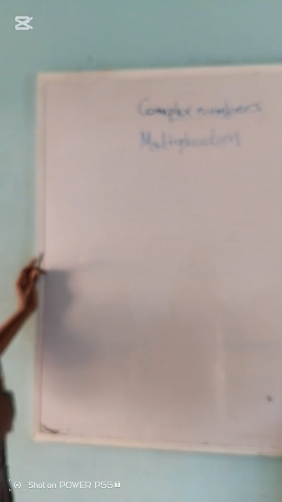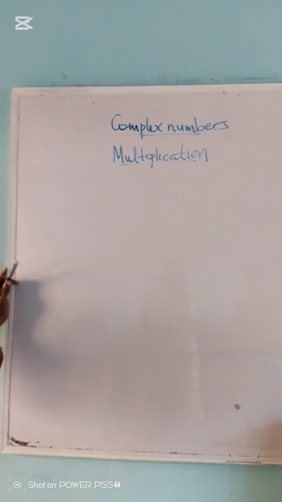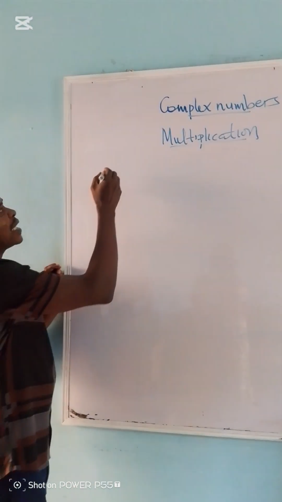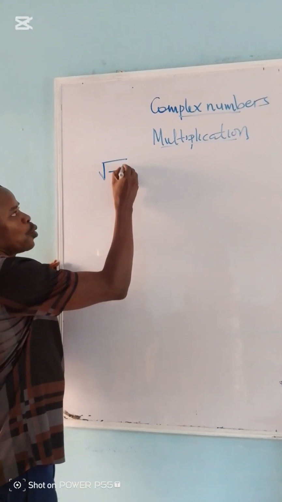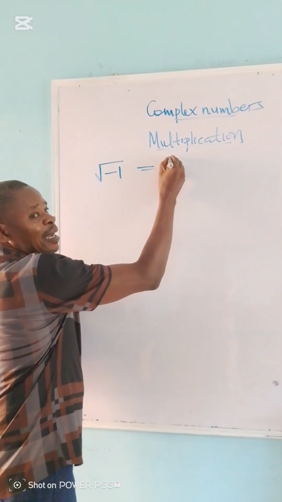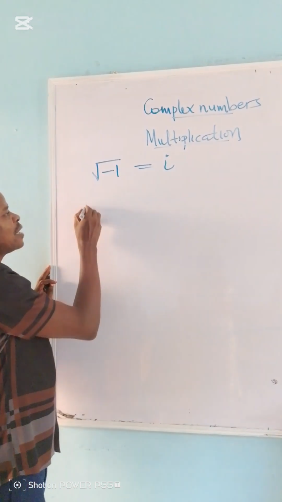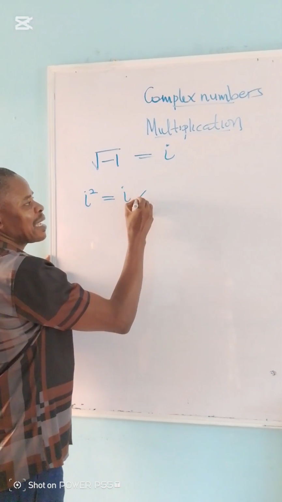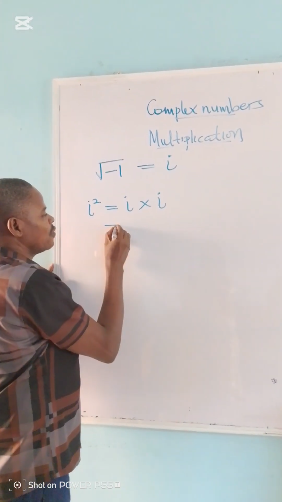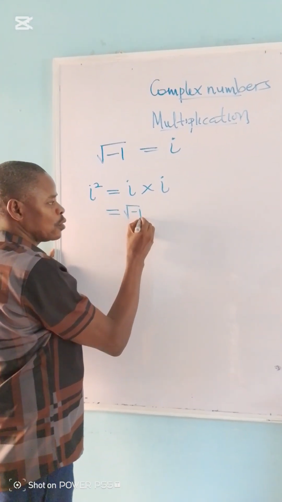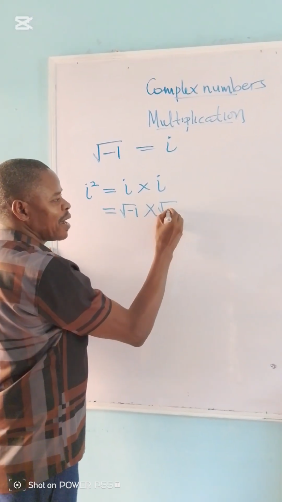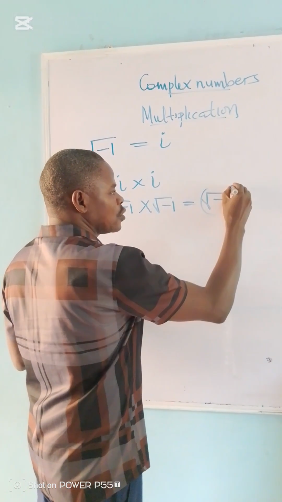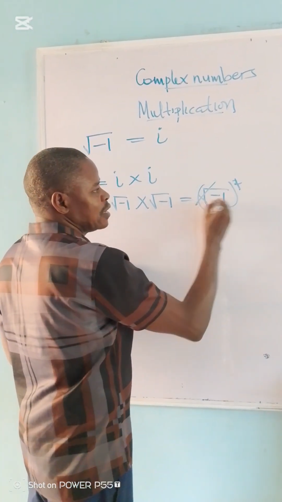Now multiplication. Now we want to learn how to multiply a complex number by another complex number. Before we do that, let's recall that the square root of minus 1 is equal to i. And if that be the case, i squared is equal to i times another i, which will give us the square root of minus 1 times another square root of minus 1. Or we can call it the square root of minus 1 squared. Then this cancels this, so we have minus 1.